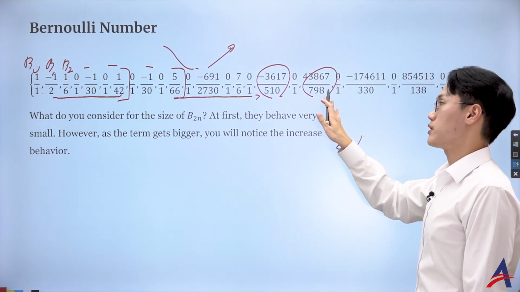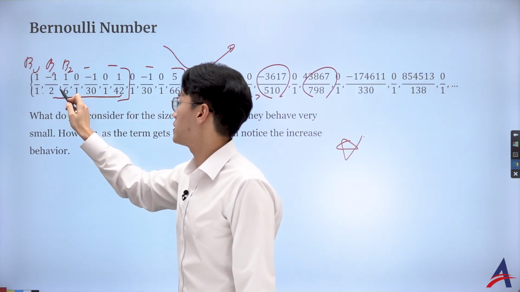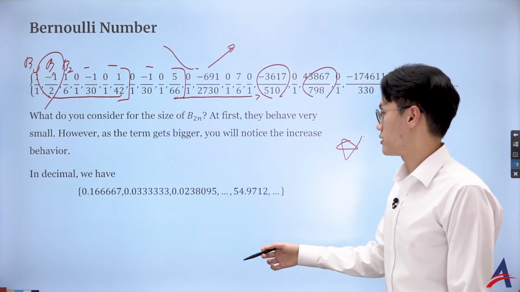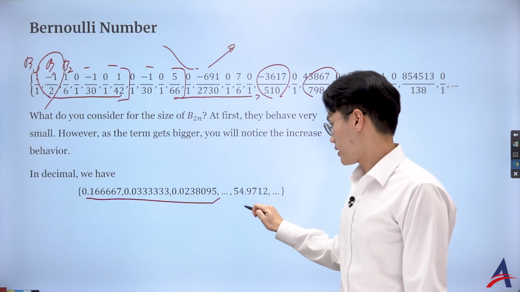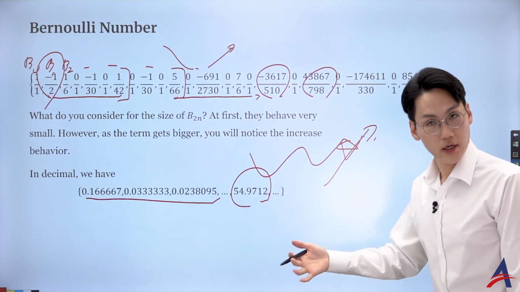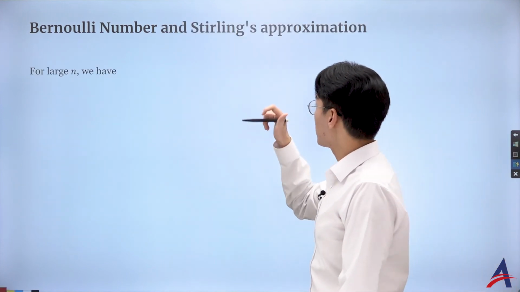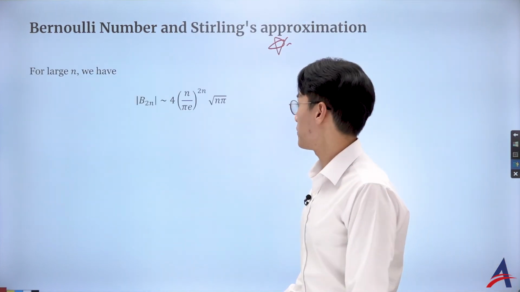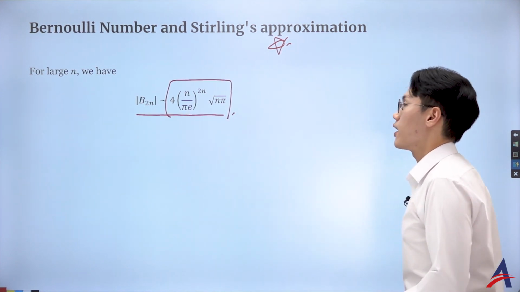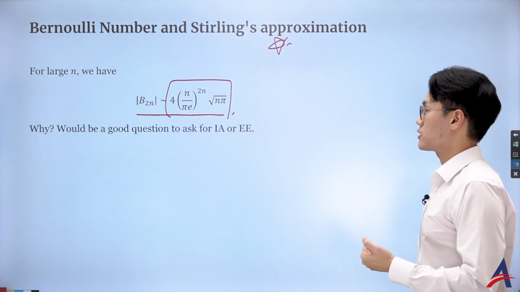Well, we established already without proof that the odd terms are eventually all 0 except for the first one, B1. But if you look at the decimals, obviously it's getting smaller, but then they got bigger again, right? Up and down, up and down. Would it be alternating? Would it actually diverge? You can actually prove it too, right? Will this behavior last? In the proof of that, for a very large Bernoulli number, you can actually see the asymptotic behavior with Stirling's formula, okay? So that's very interesting too. You can actually study it for the IA or your extended essay.